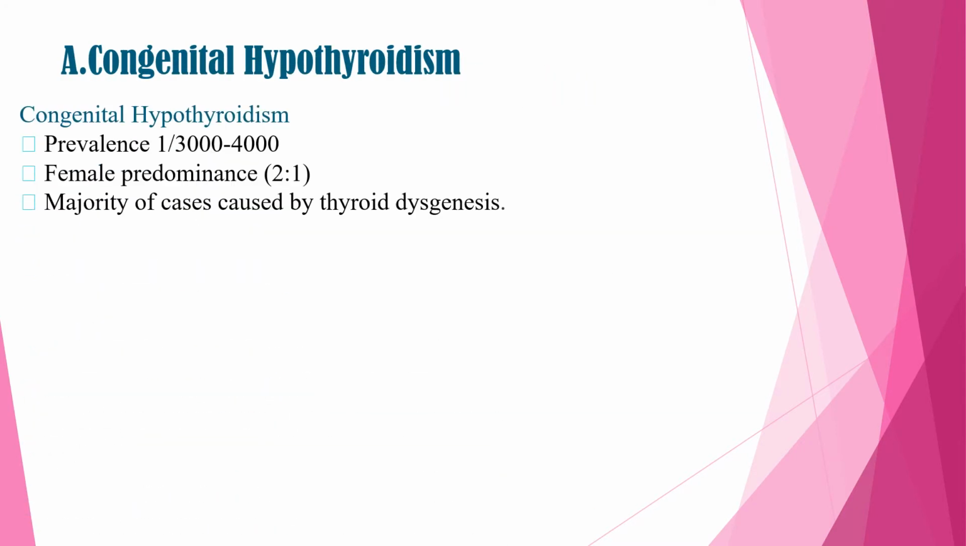To start with congenital hypothyroidism, the prevalence is around 1 in 3,000 to 1 in 4,000. It is slightly female predominant, and the female to male ratio is 2 to 1. The majority of cases of congenital hypothyroidism are caused by thyroid dysgenesis.